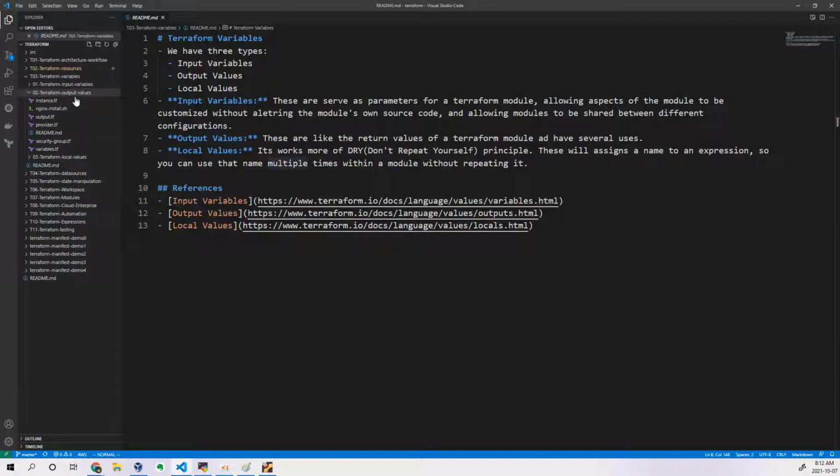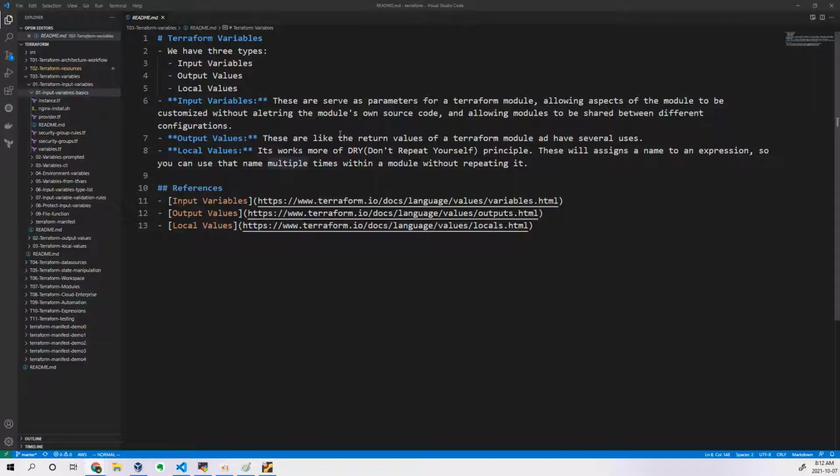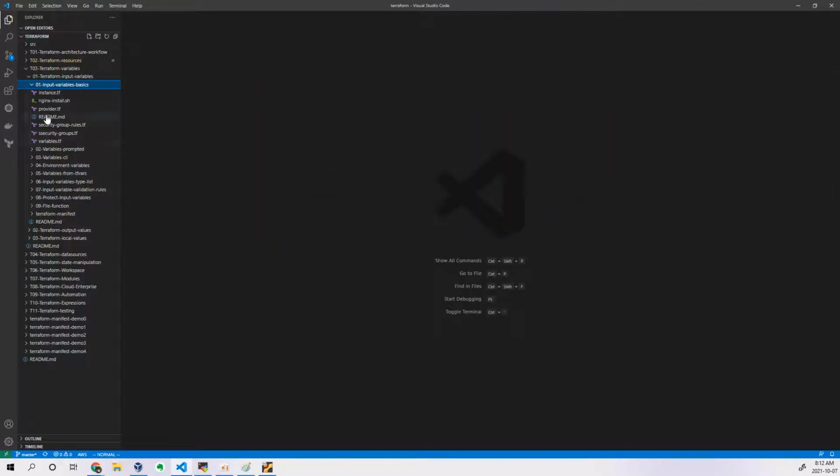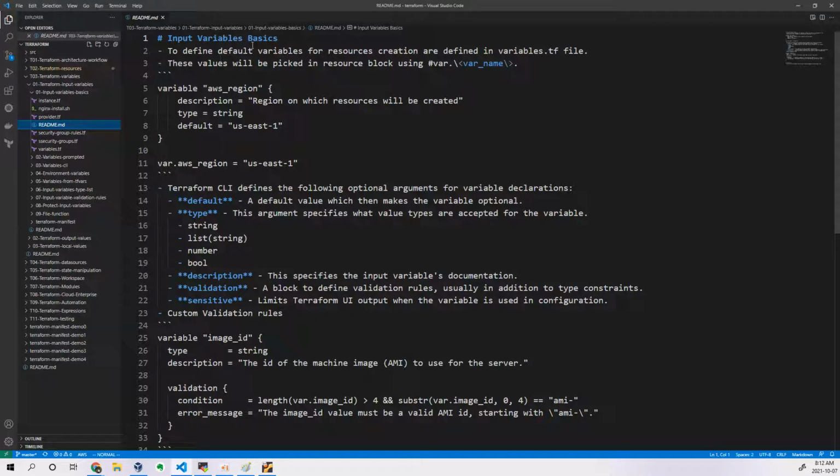So we'll take some examples. I will be going with input variables. Input variable basics. How will you write your variables first? Where you will write them in a default location, how you will write it, we will discuss that first, and then we will see multiple locations. Now, coming to this particular point, input variable basics. What is this all about?